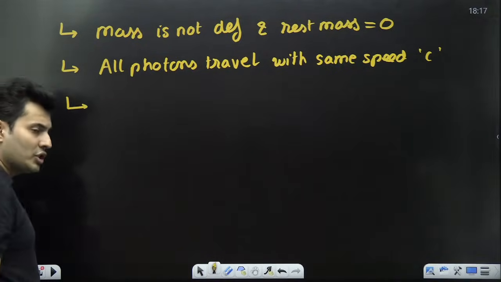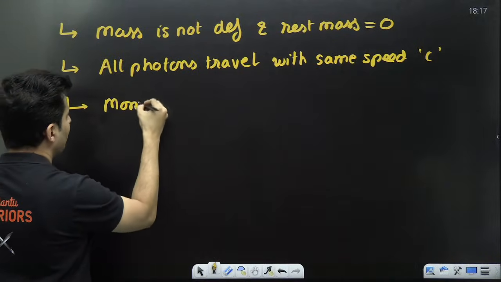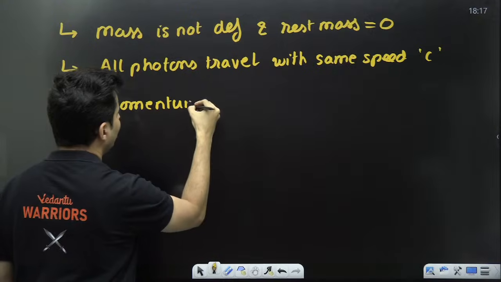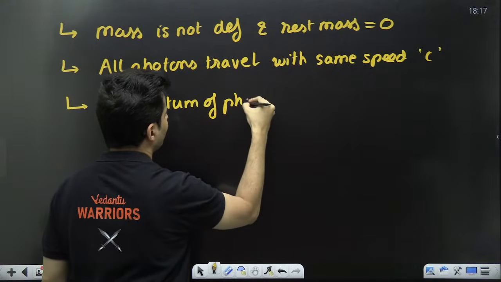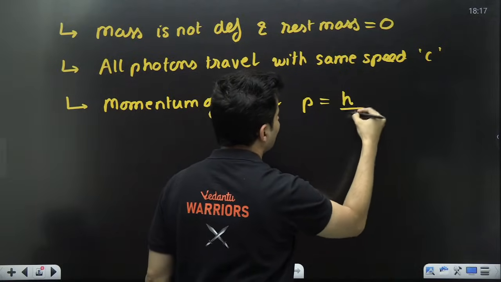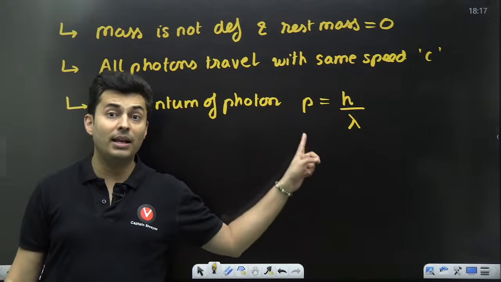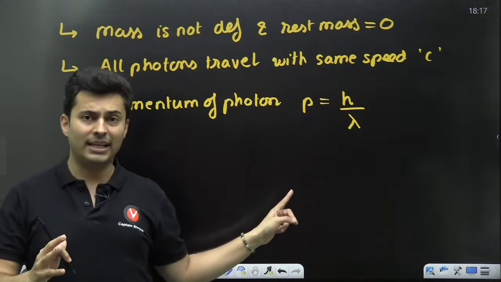Next important thing which you should know is the momentum of a photon. The momentum of a photon P is given by Planck's constant divided by lambda. Planck's constant divided by lambda. Lambda is the wavelength of the light.